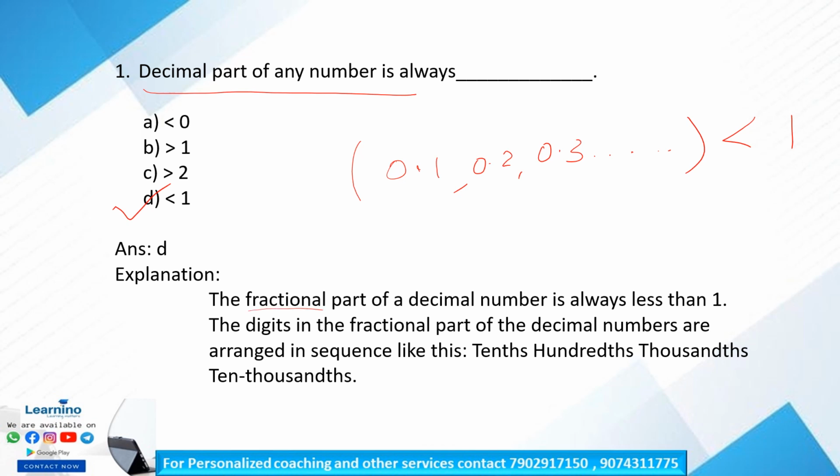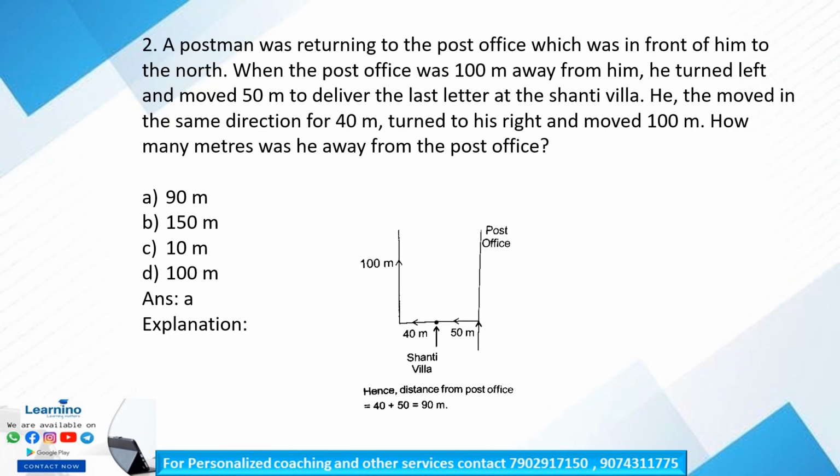Okay, so this is the explanation. The fractional part of the decimal number is always less than 1. The digits in the fractional part of the decimal numbers are arranged in sequence like this, right? Tens, hundreds, thousands, 10,000, etc. So simply we can say the decimal part of any number is always less than 1, like 0.1, 0.2, 0.3, 0.4 up to 0.9. Is it clear? Yes. So next question, question number 2.